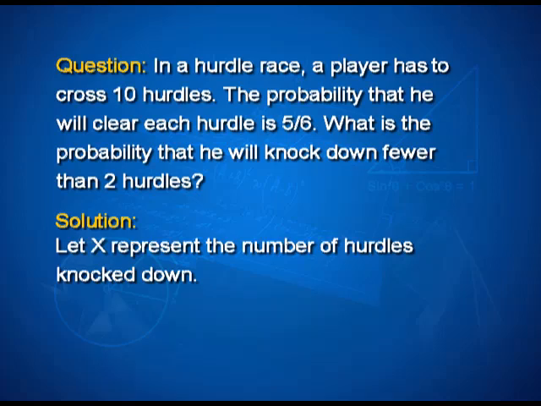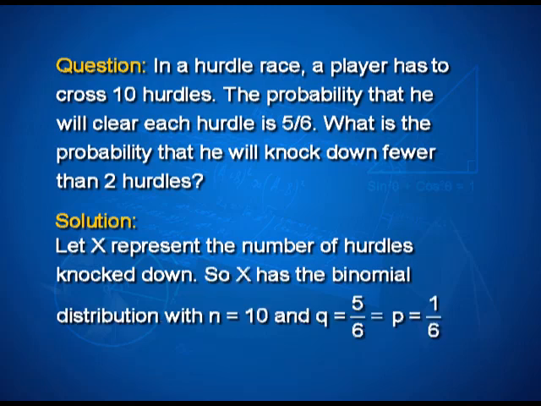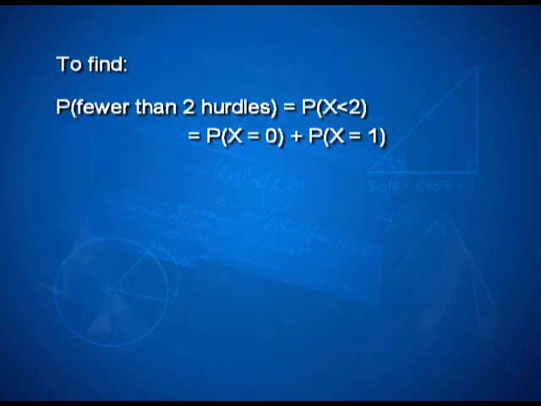So, if I start by defining x to represent the number of hurdles knocked down, then x has a probability distribution, in this case I should say binomial distribution, with n equal to 10, q as 5 by 6, p as 1 by 6. We want to find probability that fewer than 2 hurdles are knocked down. So, x must be strictly less than 2. That means, x can take value 0 or 1.